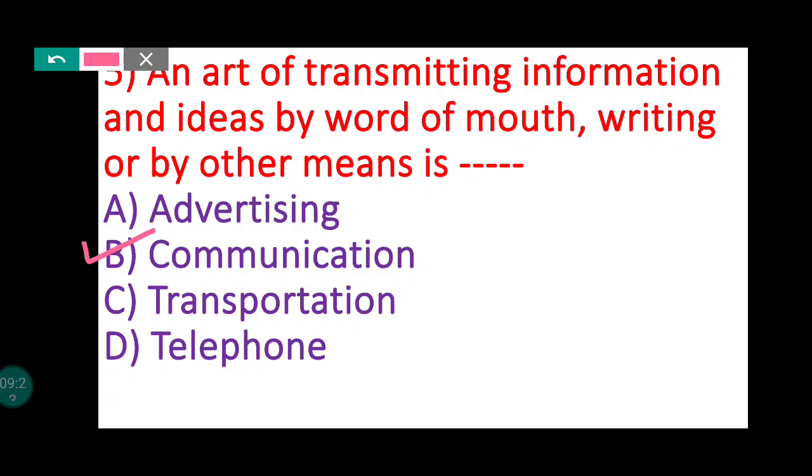See here one option is given, telephone, but telephone is included in the other means. Communication is a transfer of information from one person to another. It can be oral through telephone, written through letters, or visual through signs and gestures. So telephone is one of the means. So the correct option is communication.